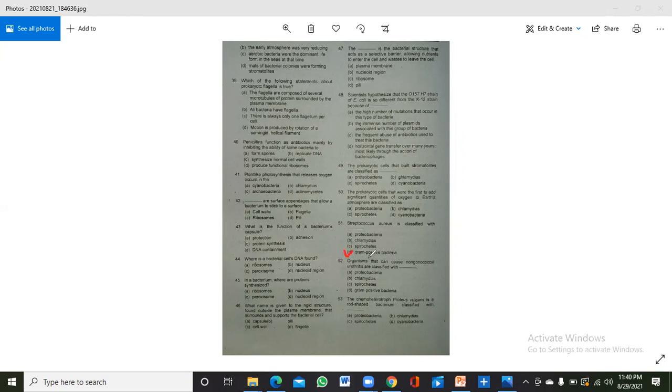Now the 52nd is: the organism that can cause non-gonococcal urethritis is classified with. It is a straightforward MCQ, and it is caused by chlamydias.